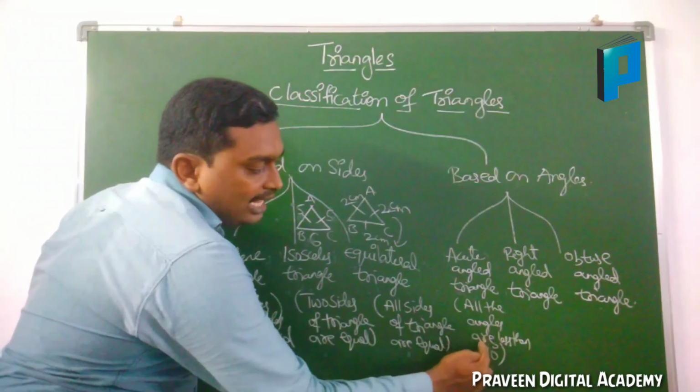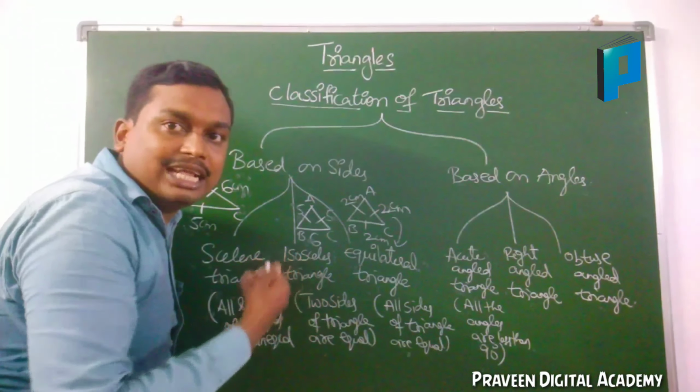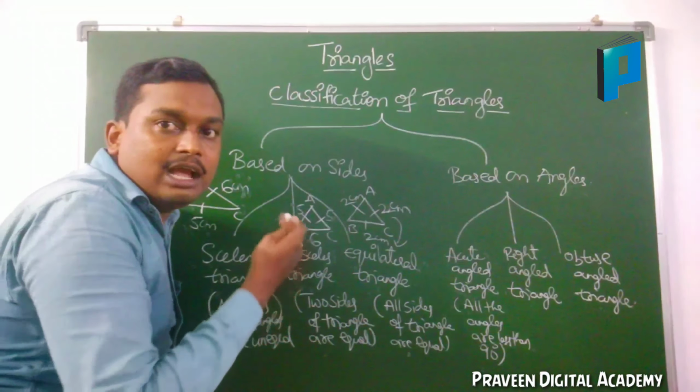Here all the angles are less than 90. Each and every angle of a triangle is less than 90. But if you add all the 3 angles, you will get 180 degrees. If you are having a triangle like this, A, B, C, here angle A is 70 degrees, angle B is 60 degrees, angle C is 50 degrees.